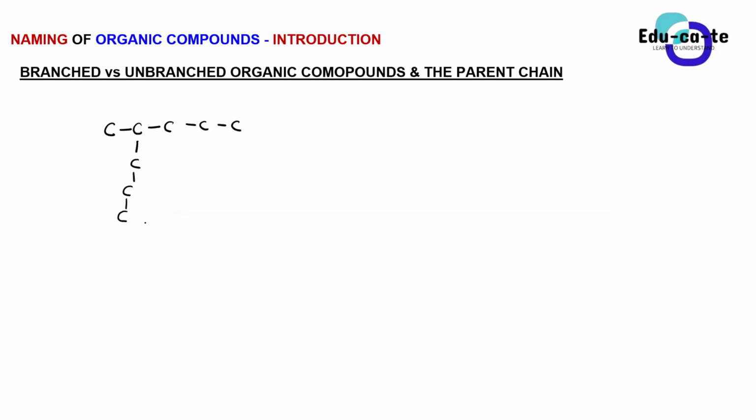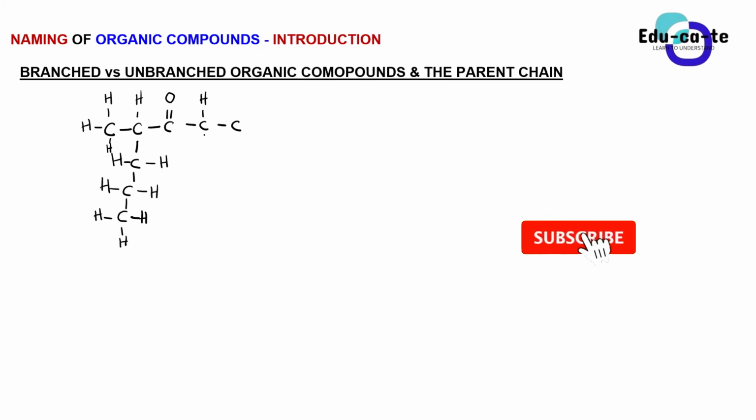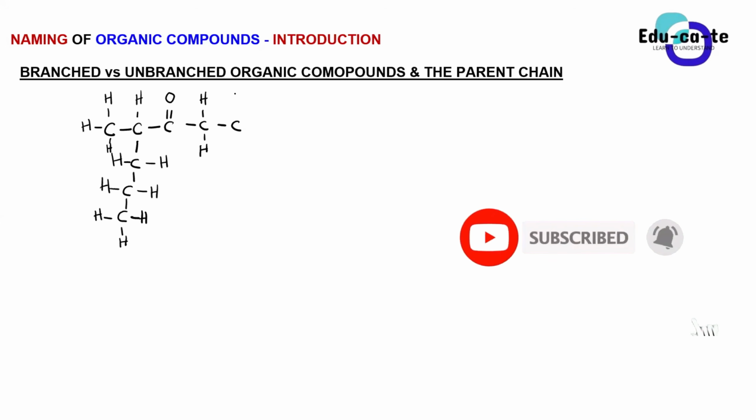Now let me put some hydrogens on each carbon so that we have 4 bonds around each and every carbon. Let's have hydrogen here, a double bond oxygen here, and more hydrogens. So this is an organic compound now.